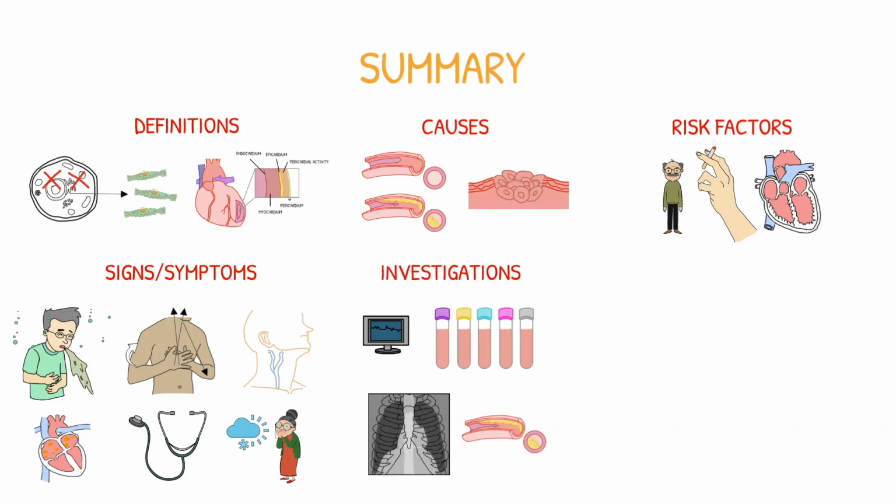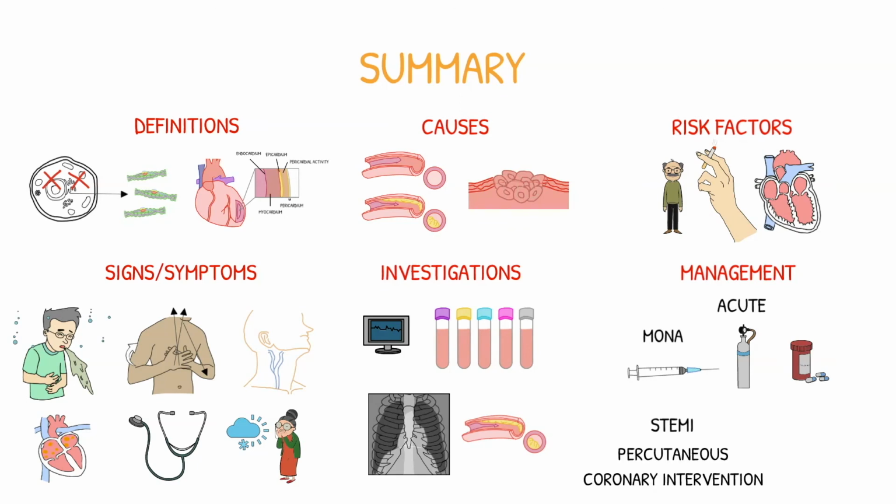investigations, ECG to help identify the type of acute coronary syndrome between STEMI and NSTEMI, blood tests such as cardiac biomarkers of troponin and CKMB, chest X-ray and coronary angiograms to find the blocked coronary artery. Management, acutely done by morphine, oxygen, nitrates and aspirin, the use of percutaneous coronary intervention for a STEMI, and calculation of the GRACE score for an NSTEMI or unstable angina with the following management.